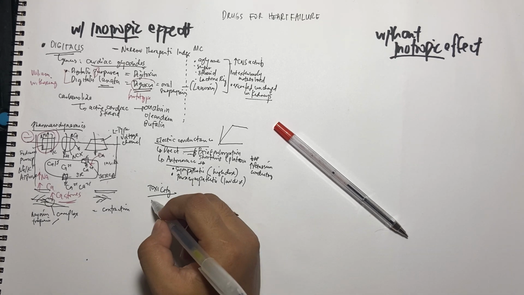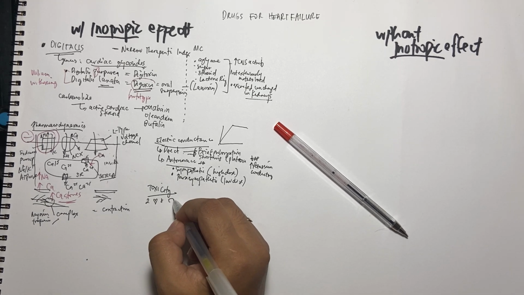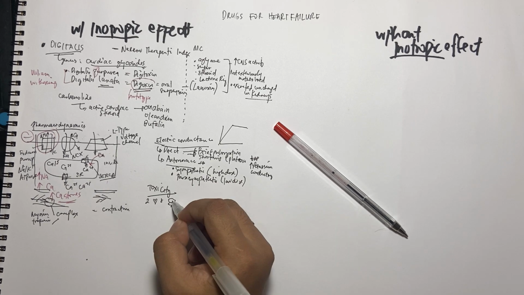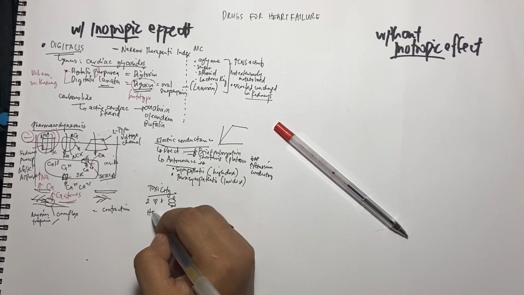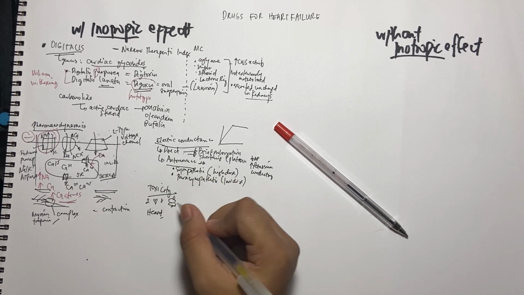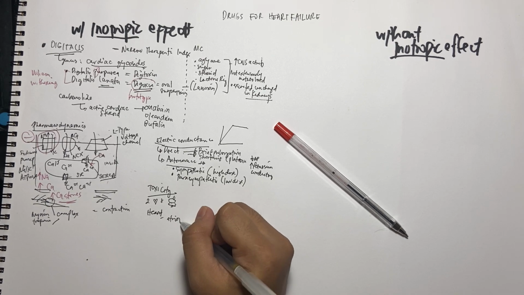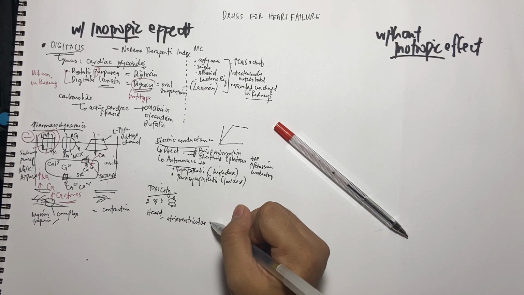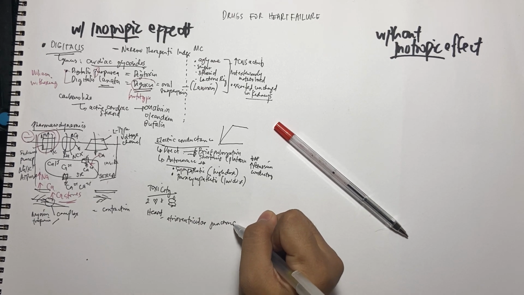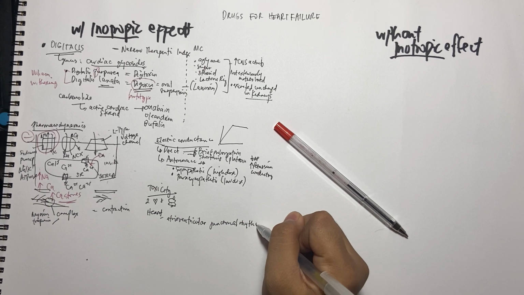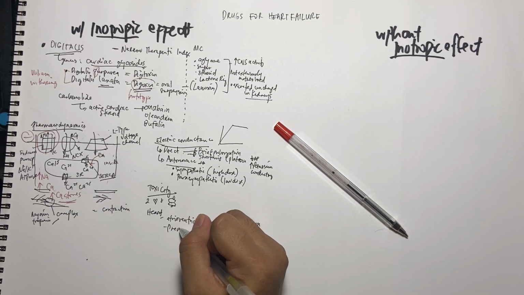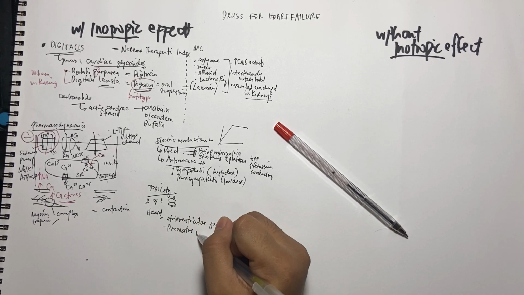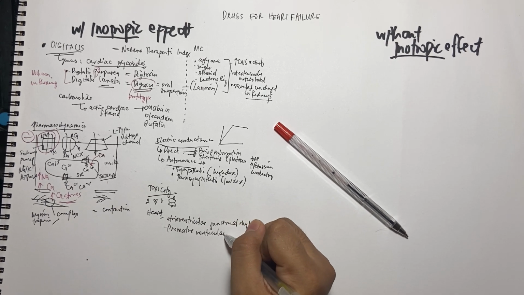There are two types of toxicity, the heart and the GI. So for the heart, we have atrioventricular junctional rhythm. Then premature ventricular depolarization.